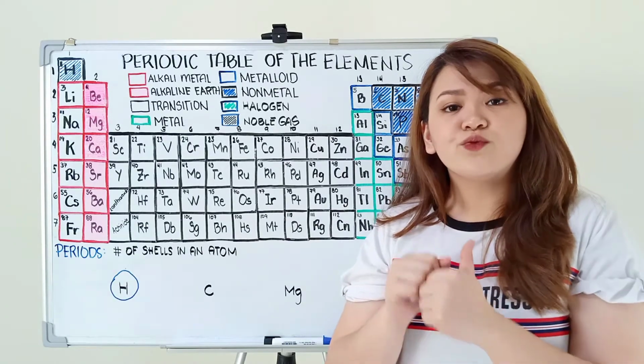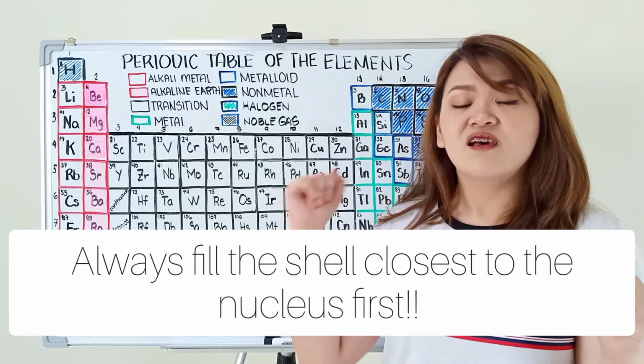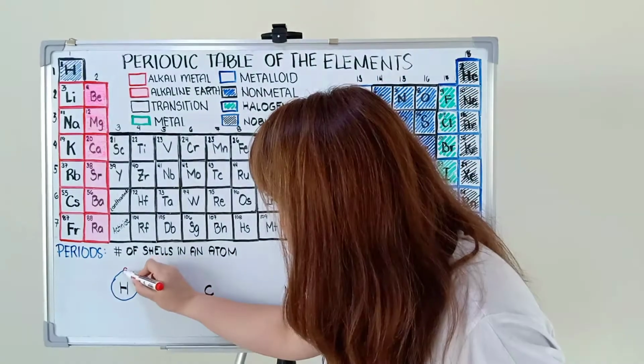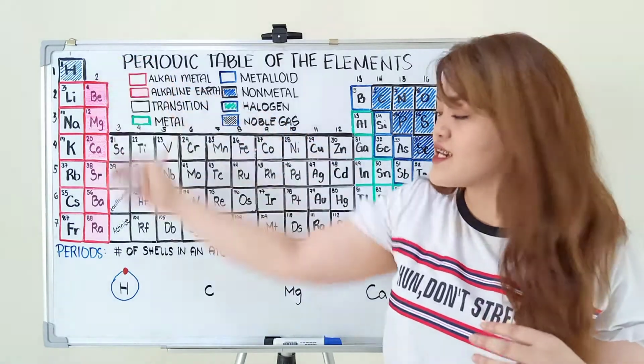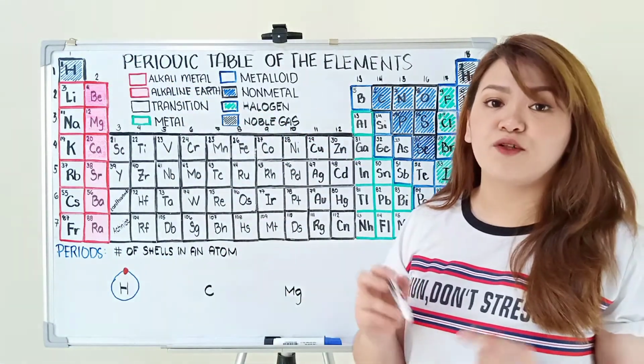And this electron will fill our shells from the closest to the nucleus palabas. Since isa lang naman yung electron natin, ilalagay lang natin siya sa unang shell. So, kung mapapansin yung hydrogen is in period 1 kasi isang shell lang siya. So, let's move on to the second example, which is carbon.